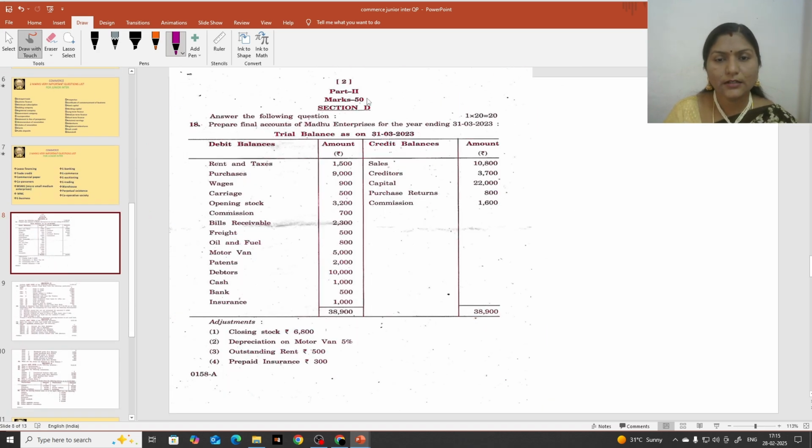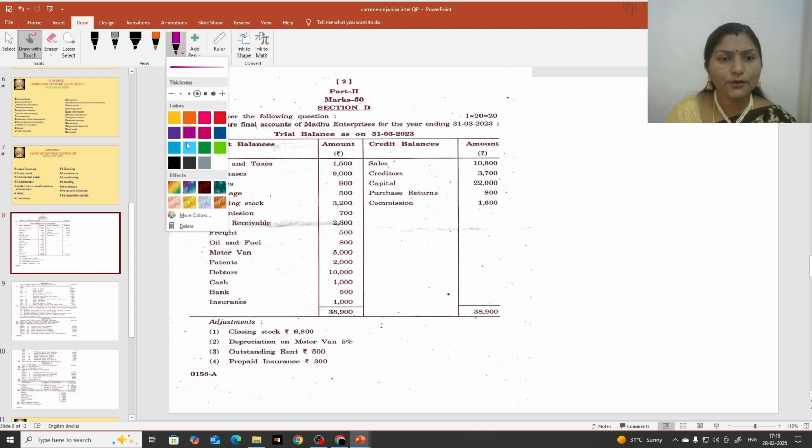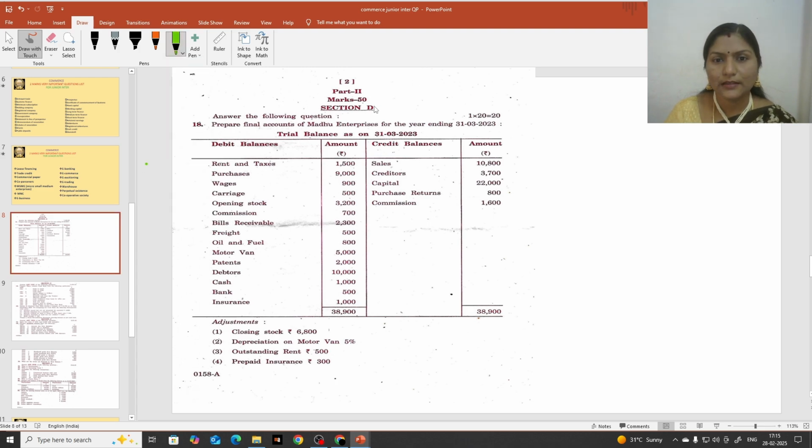This is part 2. In part 2, what will you get actually? Part 2 is related to accountancy, and you will get all the questions from your accountancy textbook, and this is for 50 marks weightage.